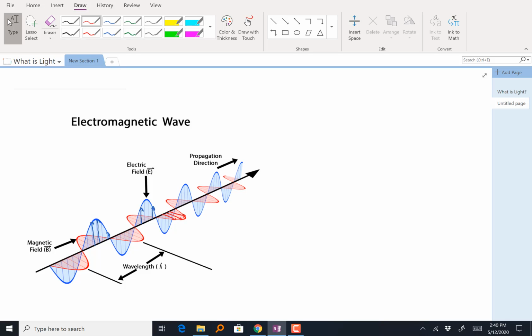So unlike a lot of the mechanical waves, the waves that required a medium, some sort of force and the constant interaction between molecules in the medium, with an electromagnetic wave, the electric field is creating a magnetic field is creating an electric field, and it forms a self-propagating wave.